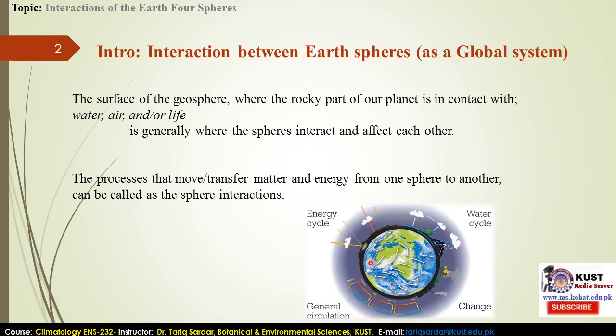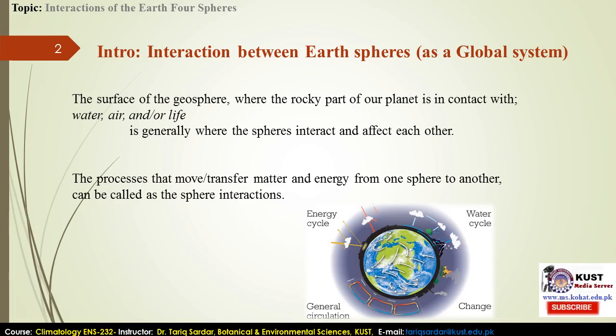The general circulation that's occurring, the climatology of those global systems, and the change that occurs, that dynamics is only and solely because of the matter and energy interaction, and that dynamics between and among all the spheres, either among two spheres or at the same time in one way or other amongst the other spheres, is on the basis of matter and energy.